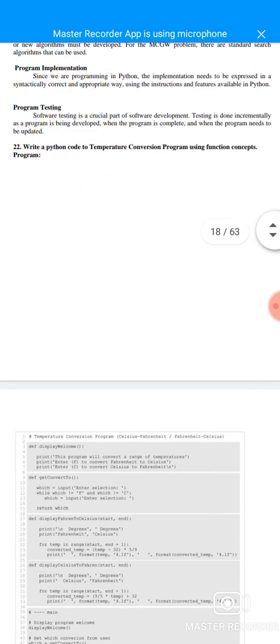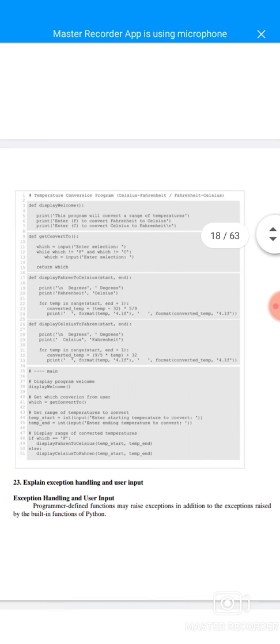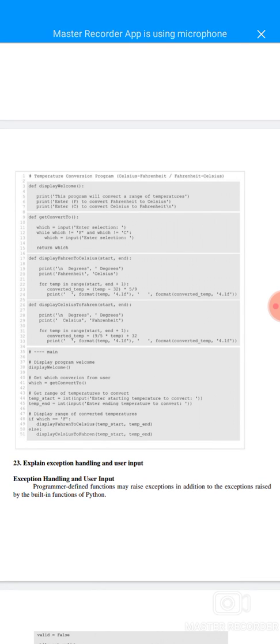22nd question: write a Python code for a temperature conversion program using the function concept. Program: temperature conversion, Celsius to Fahrenheit and Fahrenheit to Celsius. The first block is display welcome. Definition: display welcome. This program will convert a range of temperatures. Enter F to convert Fahrenheit to Celsius. Enter C to convert Celsius to Fahrenheit.